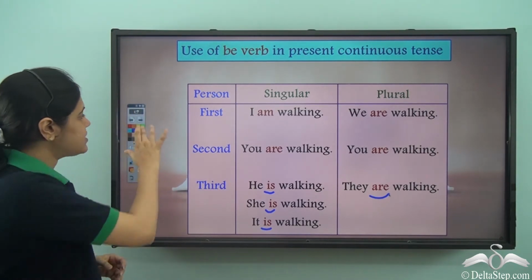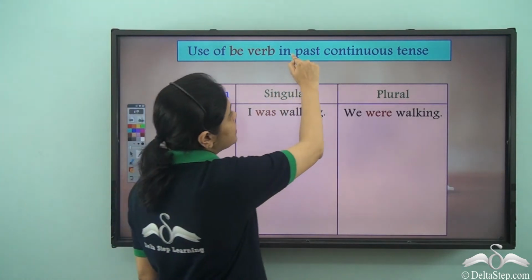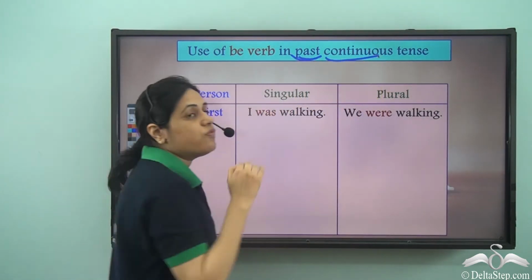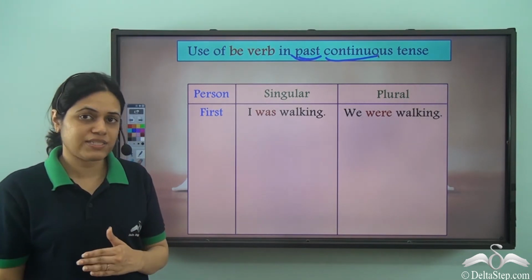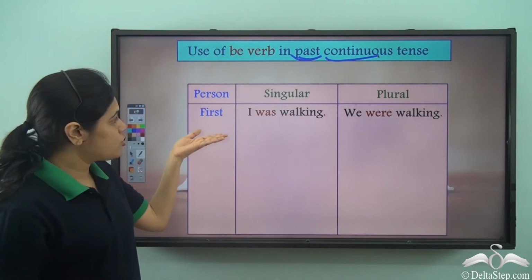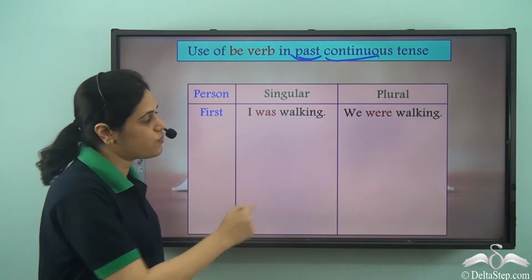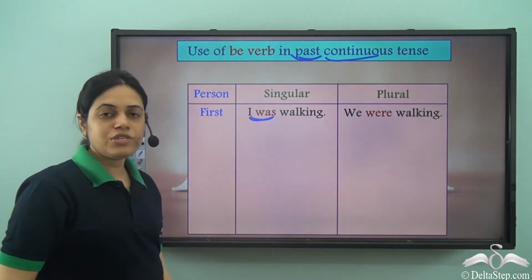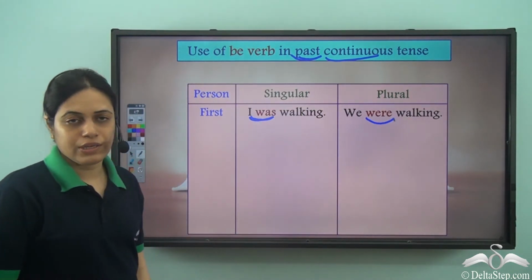What about past? Now, past continuous tense means the action was in progress. So, the action was in progress at some time which has already passed. So, the usage is for first person, I was walking. For first person plural, we were walking.